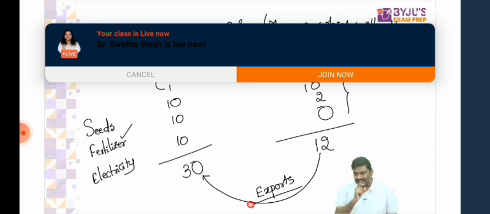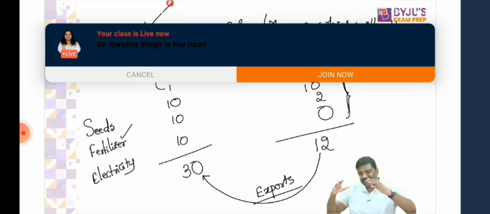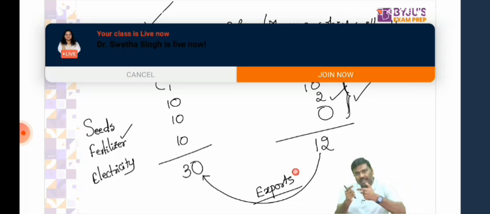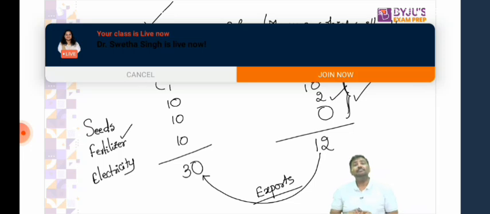Now, can I say this policy of the government is trade distorting? Look at the definition and let me know. Can I say this policy of the government in country 2 is distorting trade between country 1 and country 2? Because if the government of country 2 had not given any subsidy, exports may or may not flow. Most probably they will not flow. But because the government of the second country is providing a lot of subsidies, whatever the market behavior, whatever the trade between country 1 and country 2, that is disturbed. There is a change in the behavior in the market. This is called a trade distorting measure. This is a big problem in the agriculture sector.